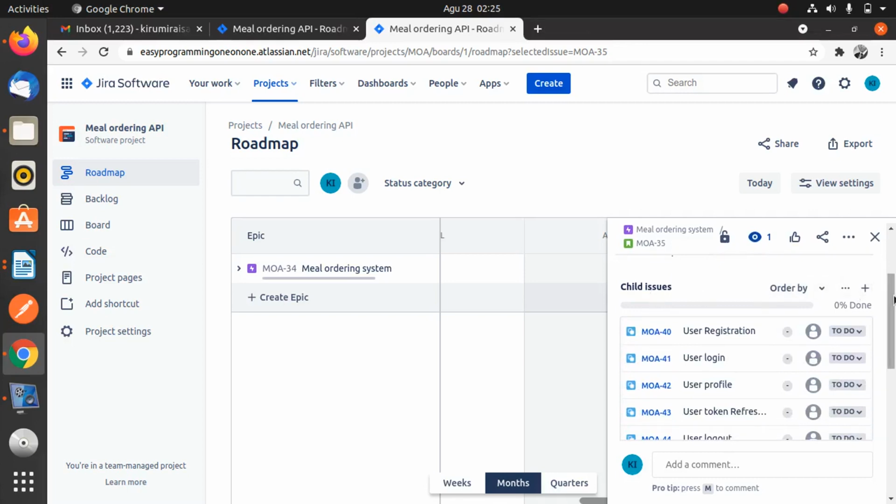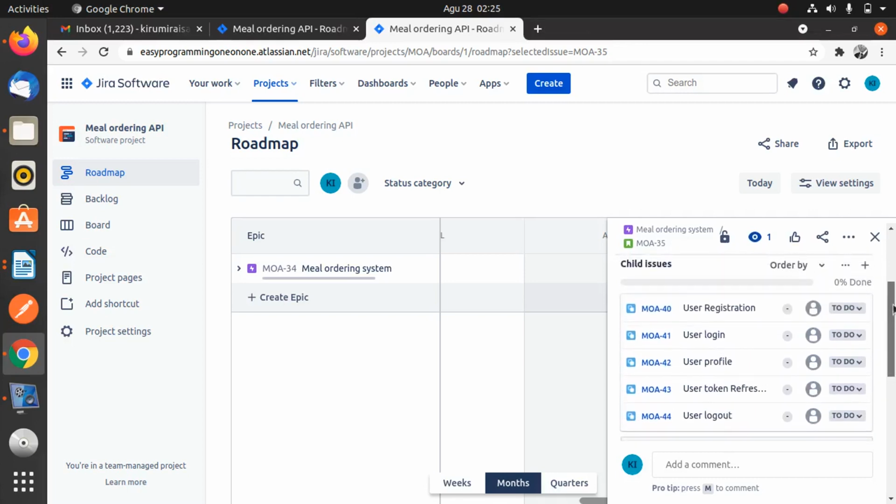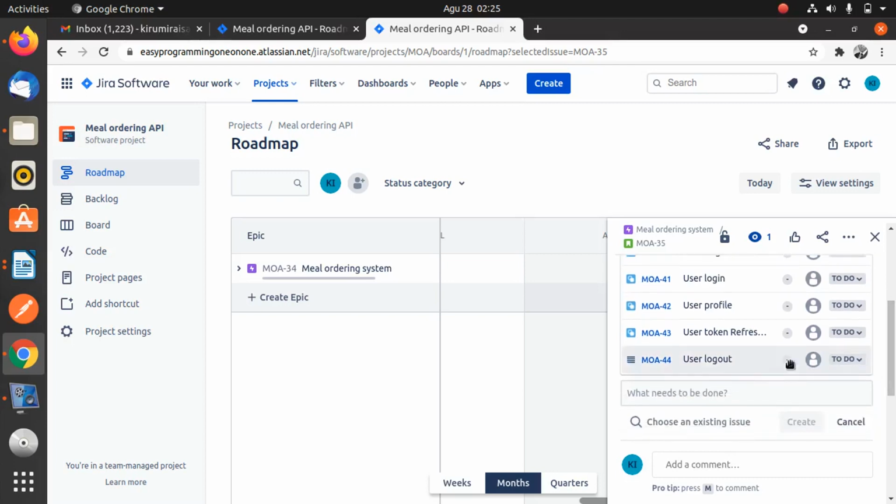The issues we are going to be working on under user authentication are user registration, whereby the API user must be registered, and after registration, that user can log in, and after logging in, the user can see his profile, and after seeing the profile, the user must also be able to refresh the token, and also be able to log out. So we have defined our first story inside our epic.